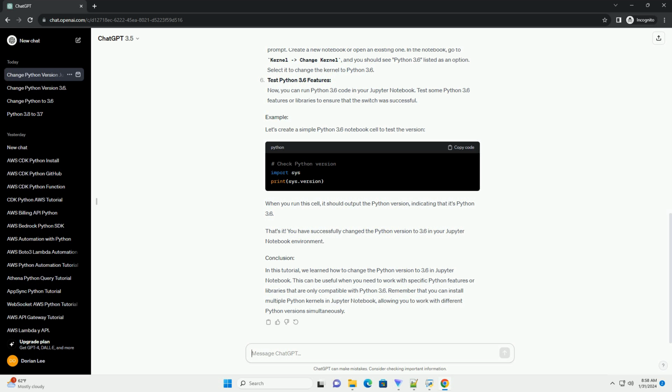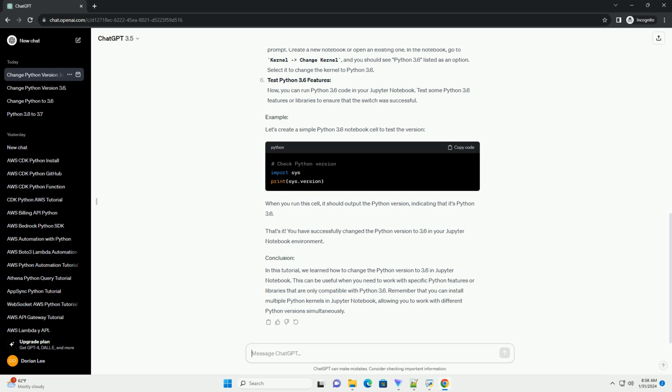Test Python 3.6 features. Now, you can run Python 3.6 code in your Jupyter Notebook. Test some Python 3.6 features or libraries to ensure that the switch was successful. Let's create a simple Python 3.6 notebook cell to test the version. When you run this cell, it should output the Python version, indicating that it's Python 3.6. That's it. You have successfully changed the Python version to 3.6 in your Jupyter Notebook environment.